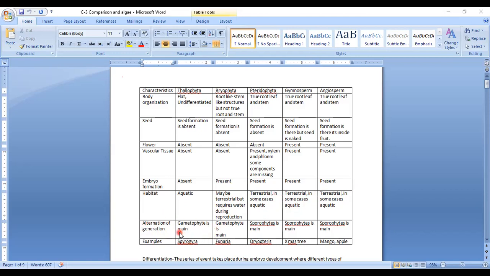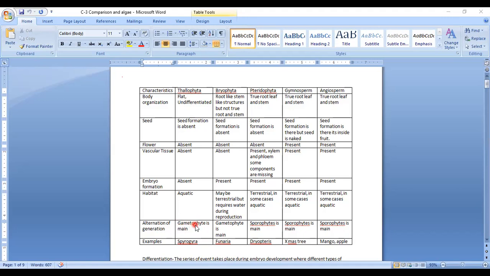Gametophytic generation is the generation, let me finish, which bears the gamete. So in a life cycle, the stage where gametes are produced is called the gametophytic stage. And the spore production, that is after the fertilization of gamete, this next stage that is coming is called the sporophytic stage.